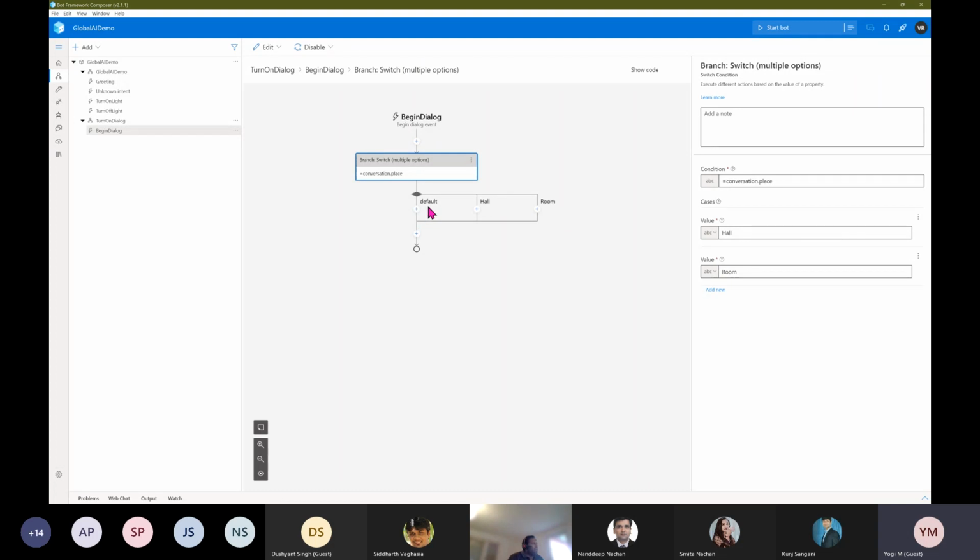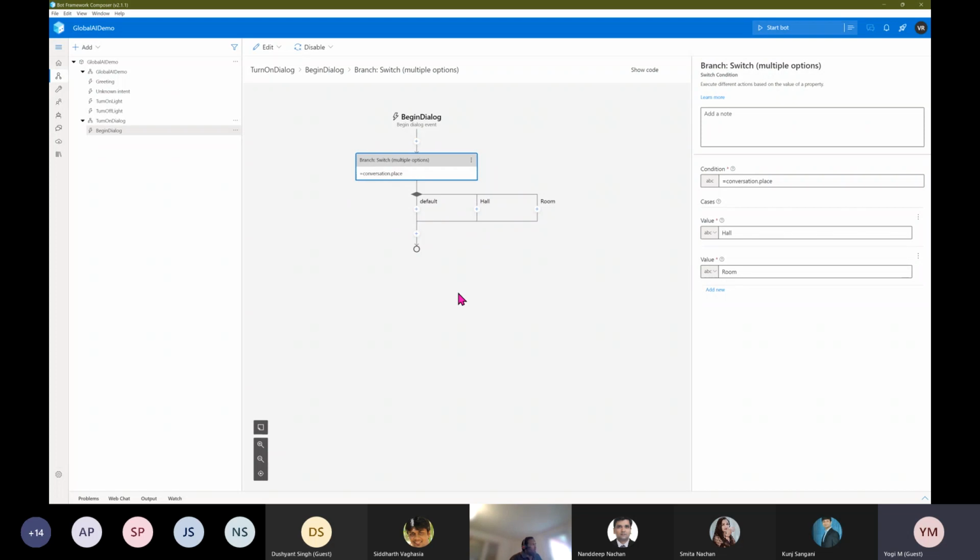If not handled, maybe they are just telling turn on the light, maybe they're telling upstairs or something like that. They're giving some unknown information. Your intent understands that the turn on light is there, and the entity is also present, but your bot is not able to understand this one. So that case comes with the default case. In the default case, you can define what action you want to take.